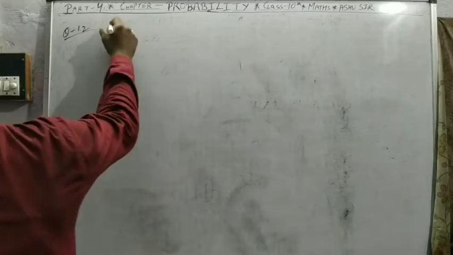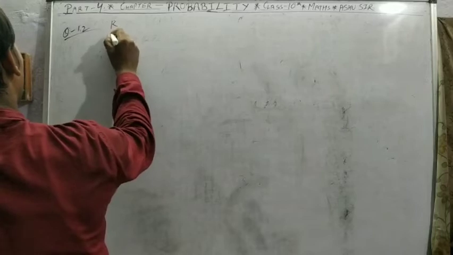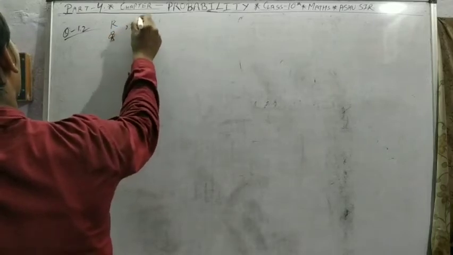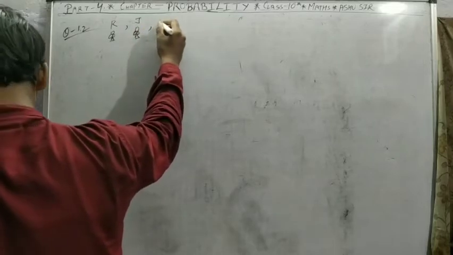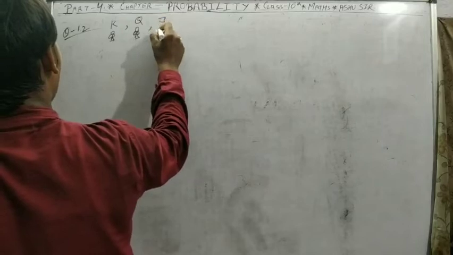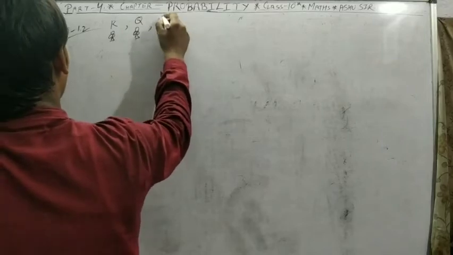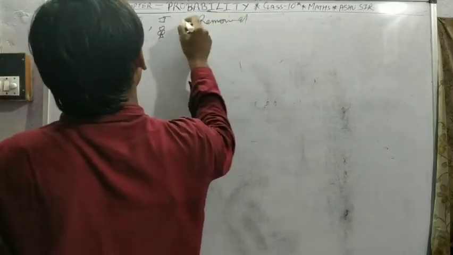King of club, jack of club, queen of club. These 3 cards are removed.